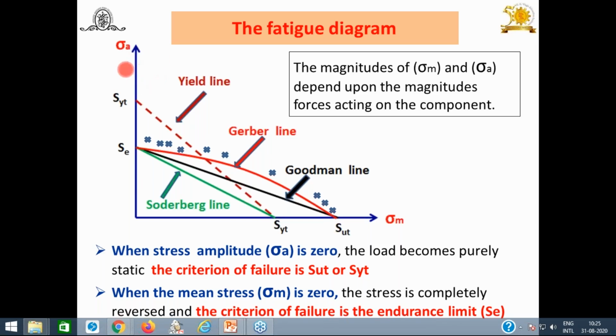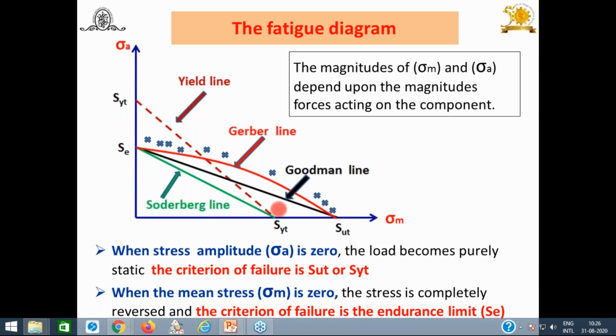But why is SUT not located on the y-axis? Because the y-axis plays an important role for fatigue failure, because SE is the criterion. And I have already told you, if a component is subjected to fluctuating stresses or load, it may fail before the SYT or may fail before the SUT. So there is no need to consider them, because we are going to consider SE as the criterion. Why show SYT, SUT on the y-axis? This is the reason. This is about the last question.